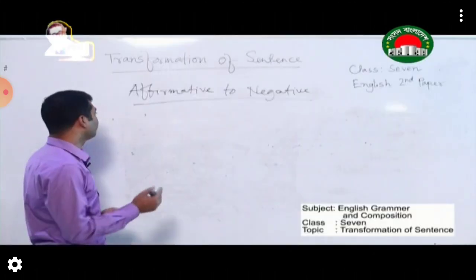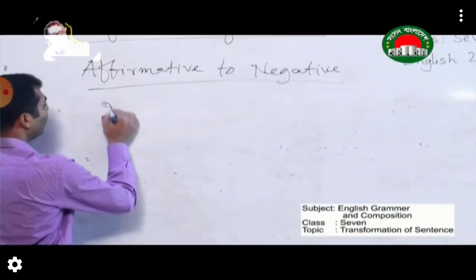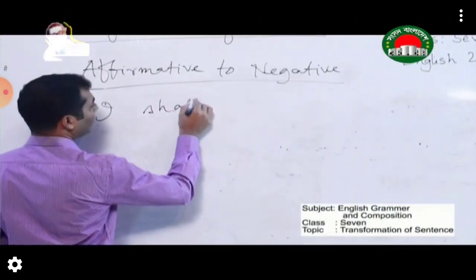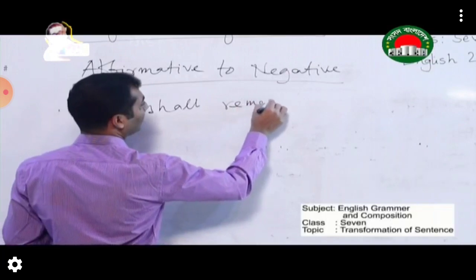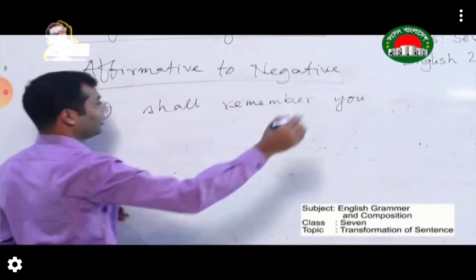Come to the next rule. I shall remember you. So look at this sentence.